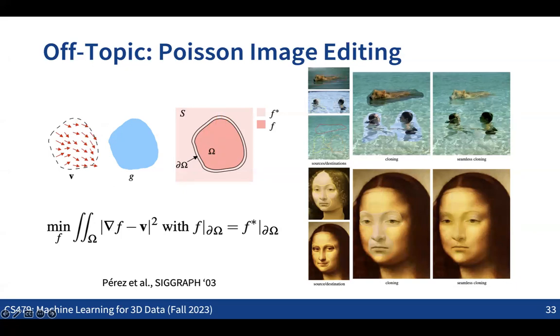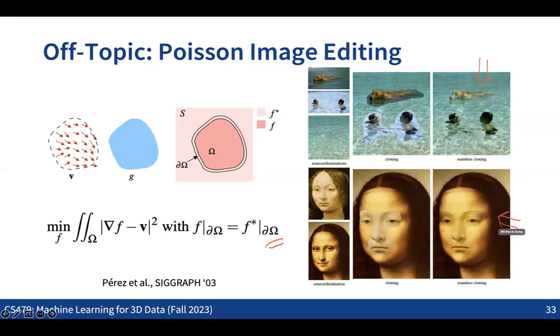So that's the basic idea. This is nothing but exactly the same kind of equation, in a way that we match the gradients of the output function with the gradient of the input image, while fixing the colors on the boundary with the background image. So this is exactly the same Poisson's equation, used for an image editing setup. And surprisingly, by just solving this simple least squares problem, we can get these kinds of results.